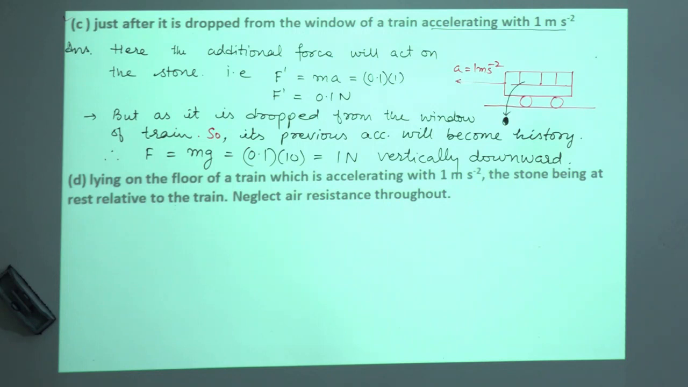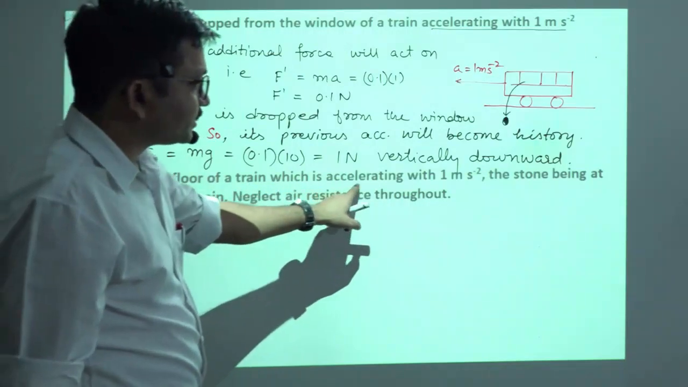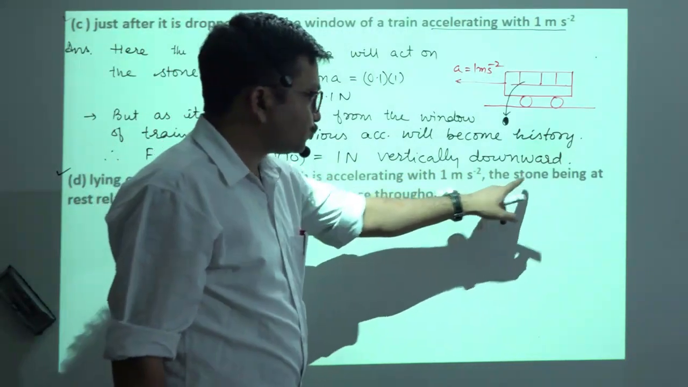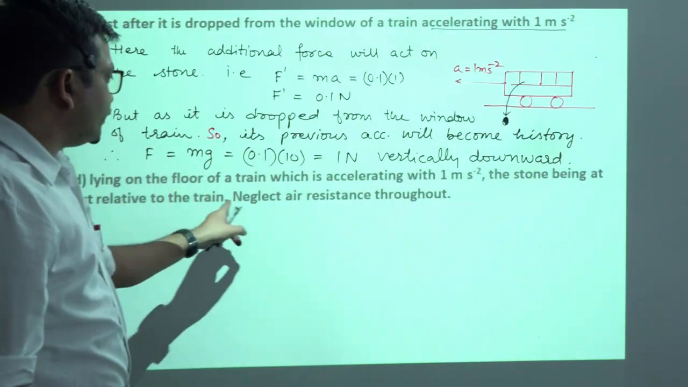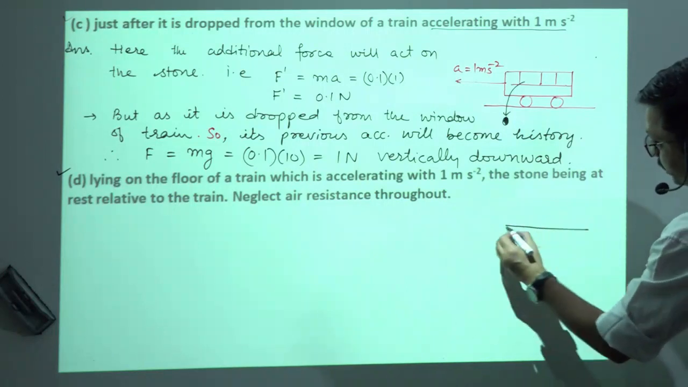Okay. Now in the next part he is saying that the stone is lying on the floor of a train which is accelerating with an acceleration of 1 meter per second square, and the stone is at rest relative to the train. Neglect the resistance throughout. Now he says the stone is not thrown outside.